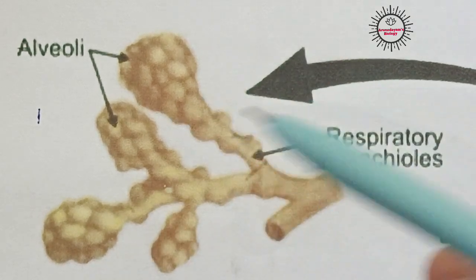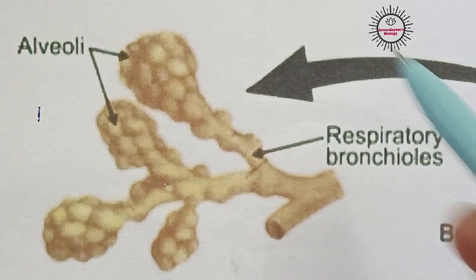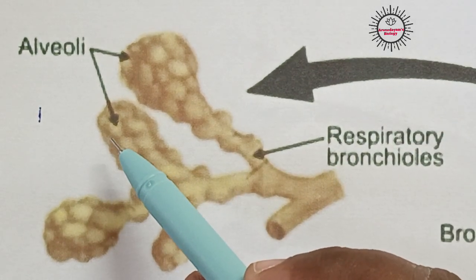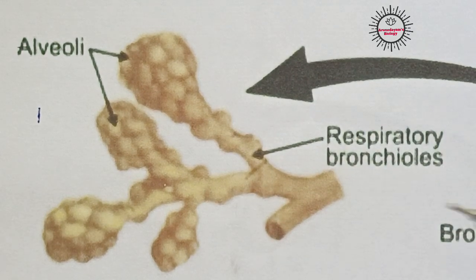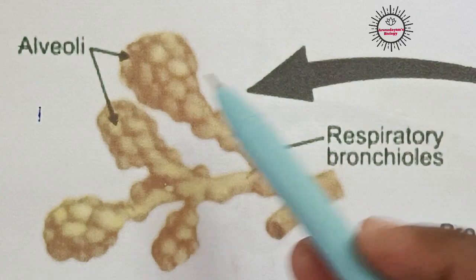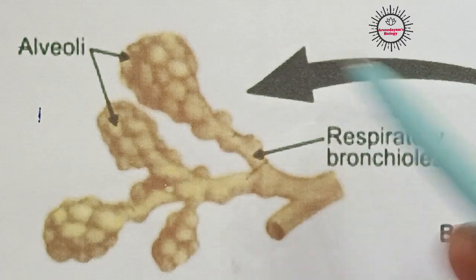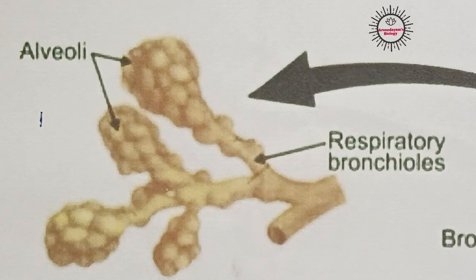Why? Because the main function of lungs is exchange of gases, isn't it? So that function takes place in this alveolus only. That's why these alveoli are called functional units of our lungs. So the alveoli are called structural and functional units of our lungs. Let us see how exchange of gases takes place in this alveolus.